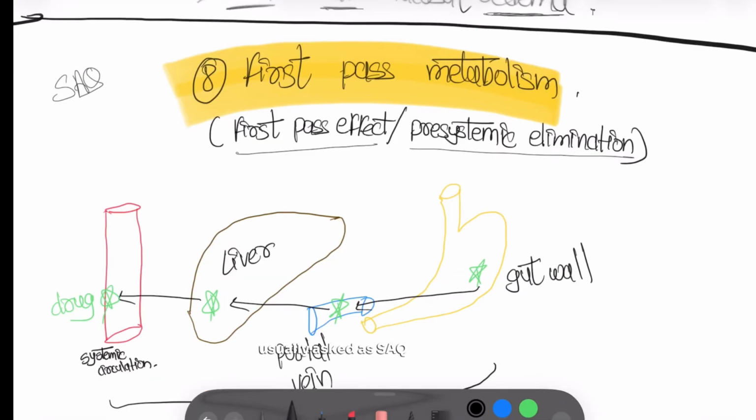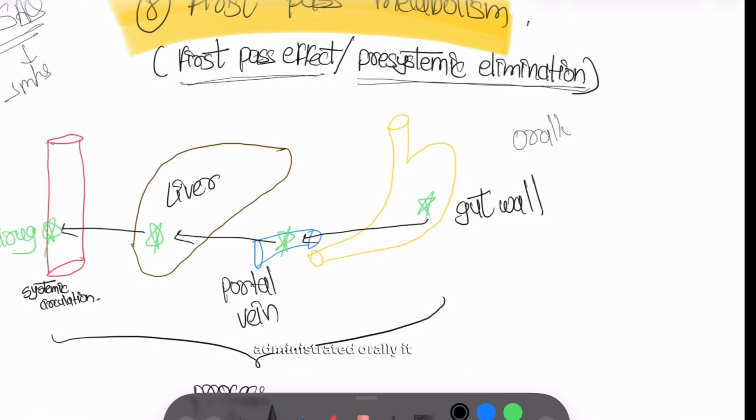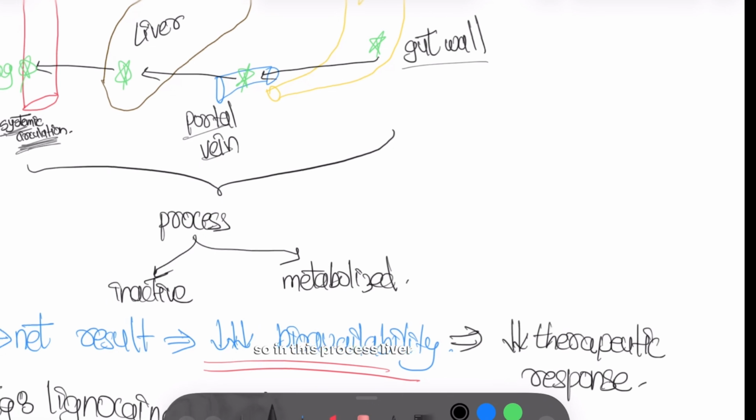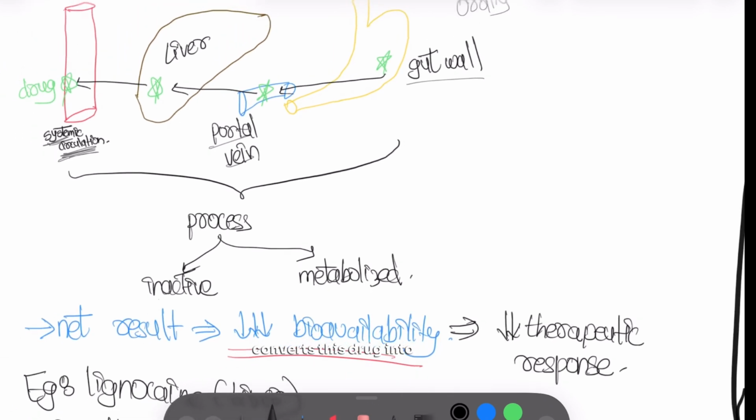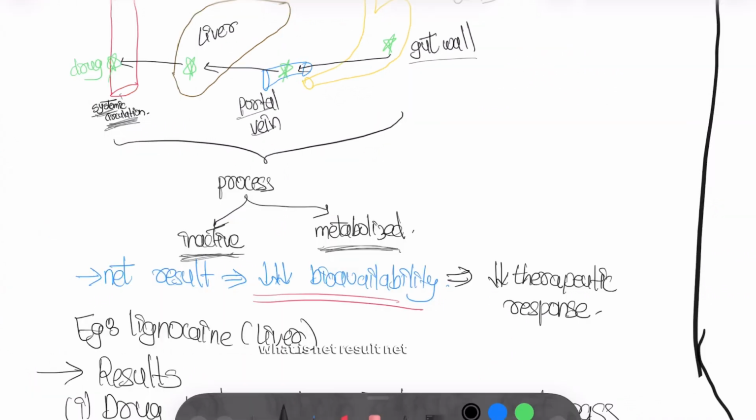First pass metabolism is usually asked as an SAQ, which is a 5-mark question. First pass metabolism is also called first pass effect or pre-systemic elimination. When the drug is administered orally, it has to pass through the gut wall, then the portal vein, and from the portal vein it will go to the liver, then from the liver it will pass into systemic circulation at the end. So in this process, the liver converts this drug into an inactive form, or metabolizes it. What is the net result? Net result means the drug that is ultimately passed into systemic circulation.